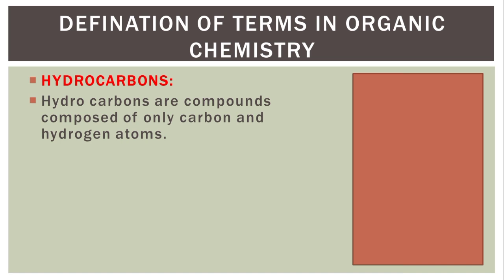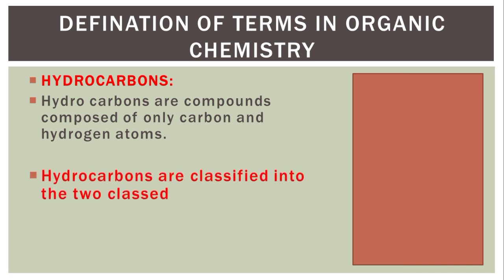Hydrocarbons are families of organic compounds that are composed of carbon and hydrogen only. Take note of that. Hydrocarbons are a family of organic compounds that are composed of only carbon and hydrogen atoms only.